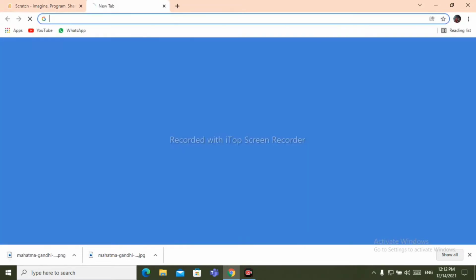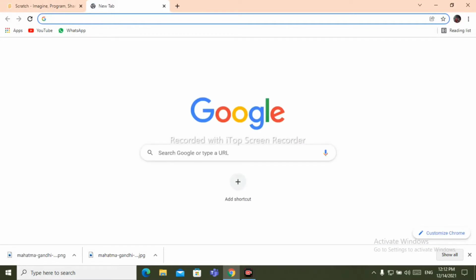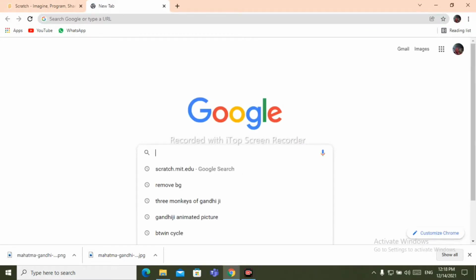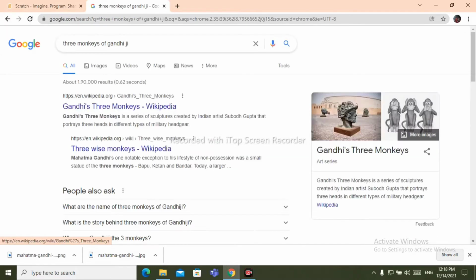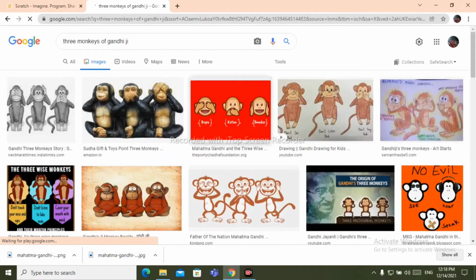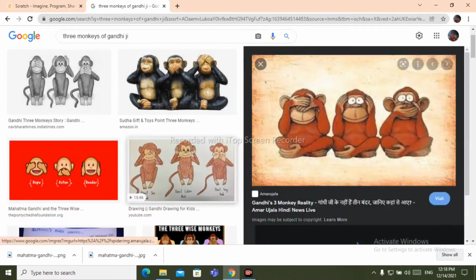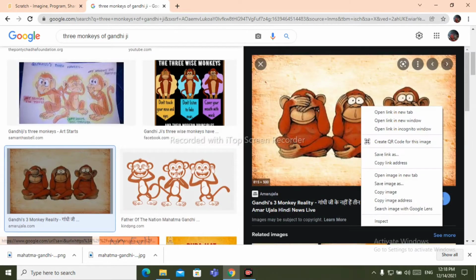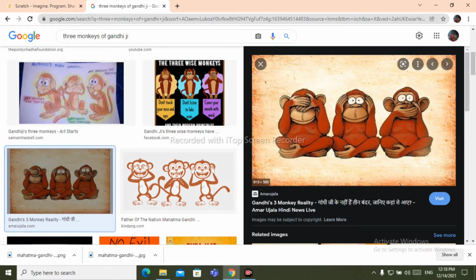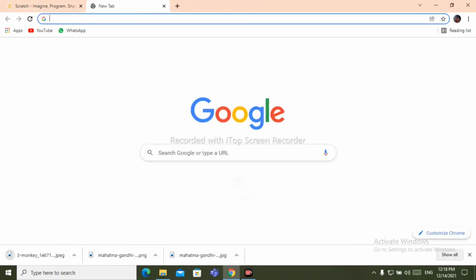After that, now let's choose our second sprite. Type here 3 monkeys of Gandhiji. Go to images. From there you can take any one which you like. I am taking this. Right click here, click on save image as, save it, close it.